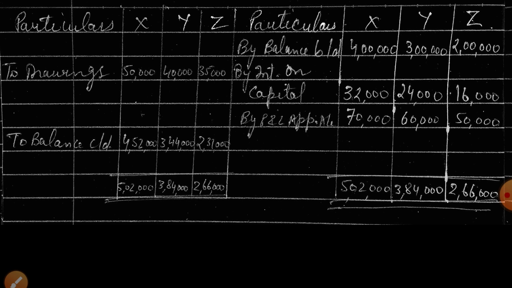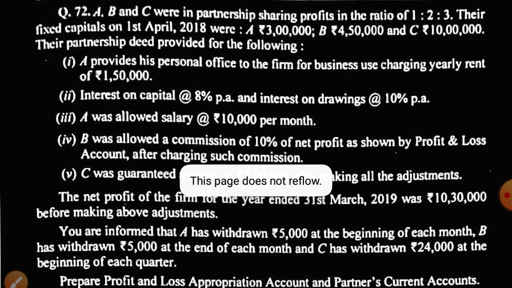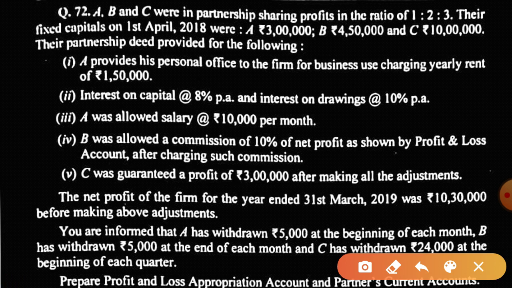So we move on to the next question. Here is the next question. A, B and C are partners and their PSR is 3:2:1. Fixed capitals are given to you. That means we have to prepare partners current account. बिल्कुल ठीक. So A's capital is 3 lakh, B's 4,50,000, C's capital is 10 lakh.